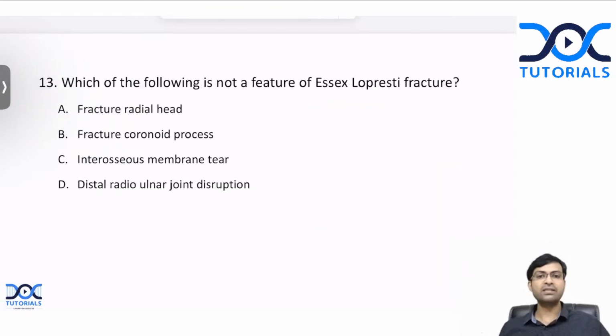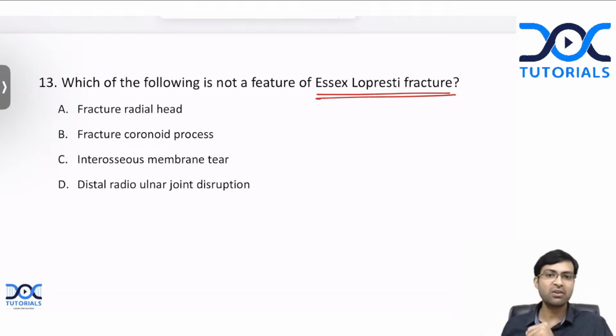Next question. Which of the following is not a feature of Essex-Lopresti fracture? Fracture radial head, fracture coronoid process, interosseous membrane tear, or distal radio-ulnar joint disruption. What is the correct answer here? Essex-Lopresti fracture is an important fracture of the forearm where there is a triad of injuries. What are those three injuries that you can see? Can you quickly tell me the answer?